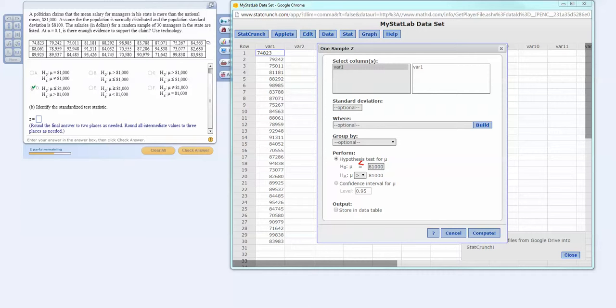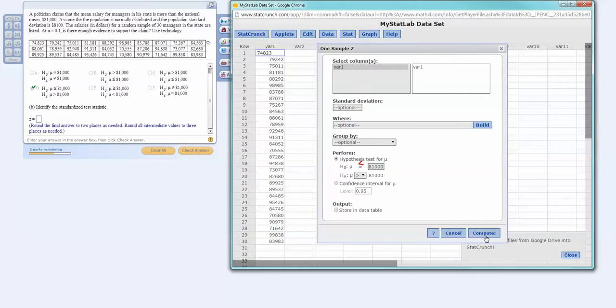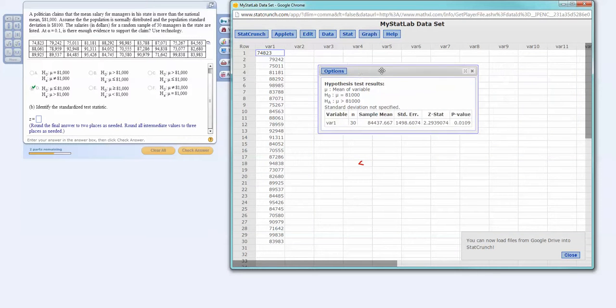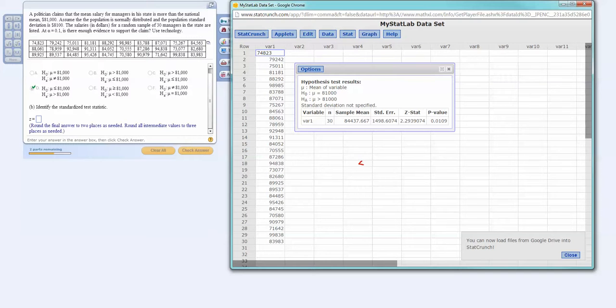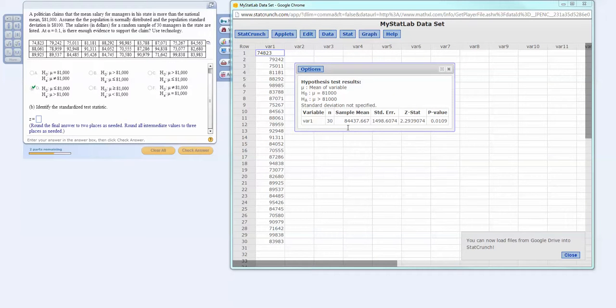And now all we're going to do is left click compute, and that's going to give us this table. Now notice in the table that it gives me the sample mean, which means that's the mean of all the data in the sample. Gives me the standard error, gives me the z-stat, and it gives me the p-value. The z-stat is what they're asking for over here in part B. Identify the standardized test statistic.